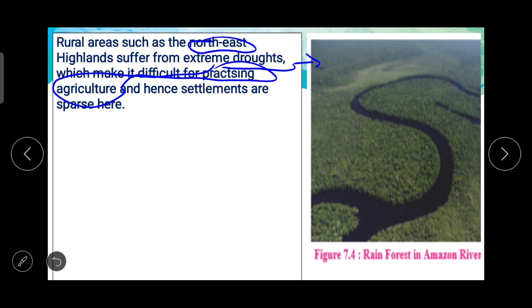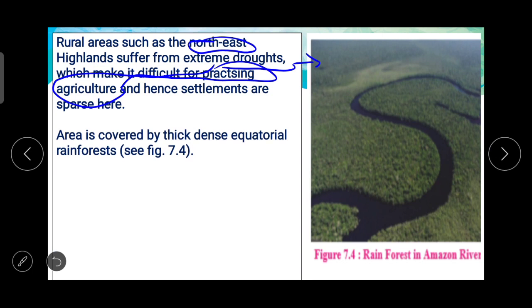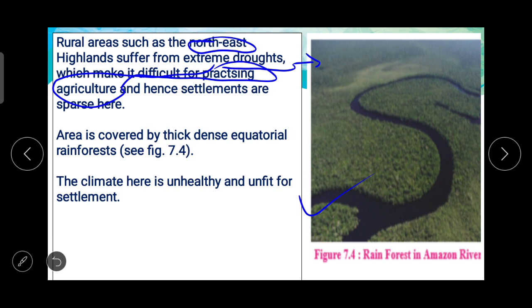So that settlements are sparse here. Settlements become sparse as we move in towards the central part of Brazil. Area is covered by thick, dense equatorial rainforest. For this, go for this figure: rainforest in Amazon River. The climate here is unhealthy and unfit for settlement.